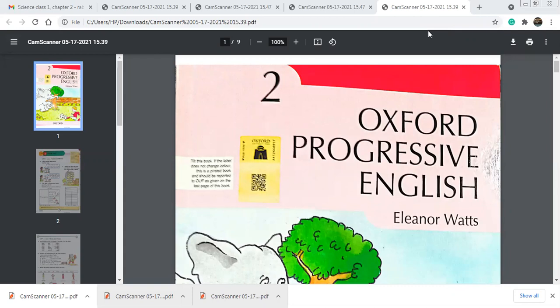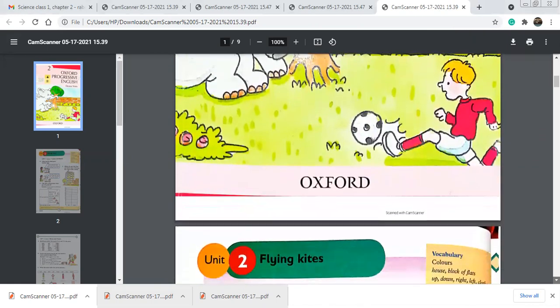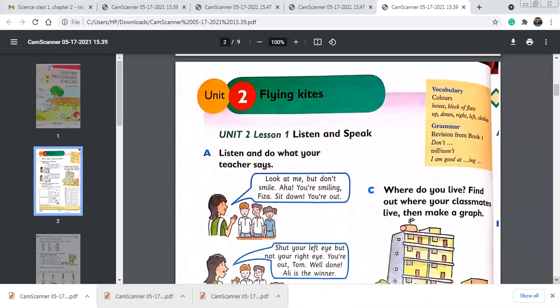Today we are going to start our new unit, which is unit 2, flying kites. But before starting the unit, I'm going to show you the cover page, the front page of your book. This is the cover page of your book, Oxford Progressive English, class 2. I hope you all are using this book. And this is unit 2, flying kites.